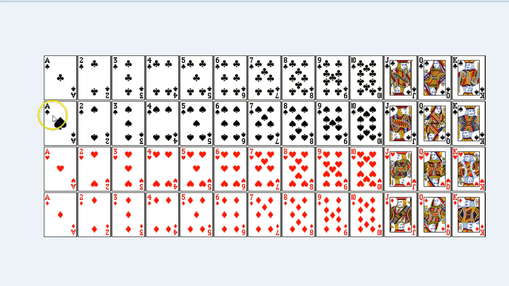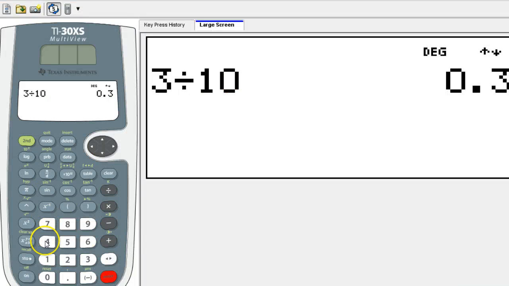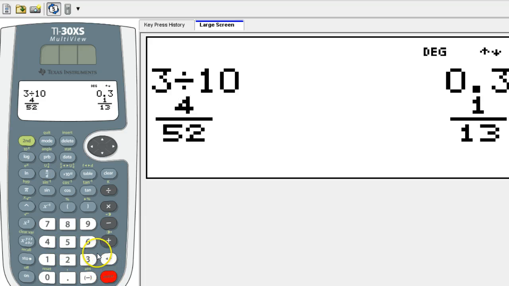Well, there's 1 ace in each suit, so there are 4 aces in the deck out of a total of 52 cards. So 4 out of 52, that's a probability of 1/13.